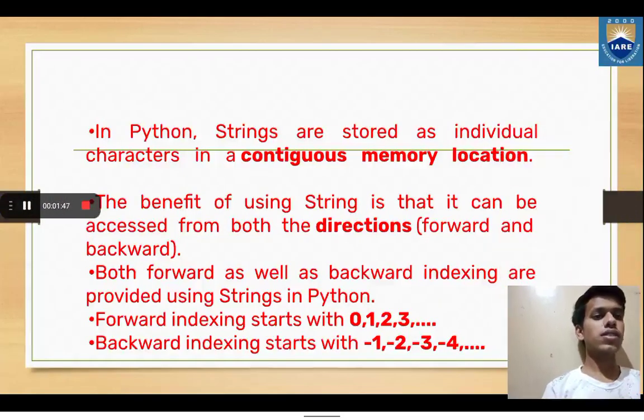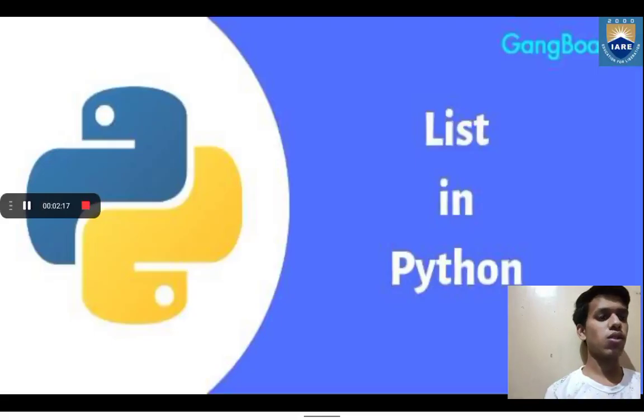In Python, strings are stored as individual characters in a contiguous memory location. The benefit of using strings is that it can be accessed from both the directions, that is forward and backward. Both forward as well as backward indexing are provided using strings in Python. Forward indexing starts with the 0 and backward indexing starts with the integers -1, -2, -3 and so on.